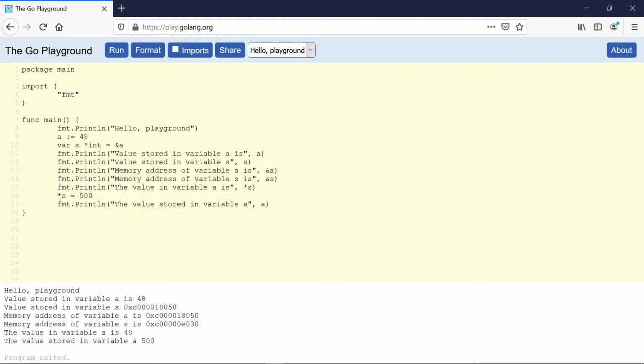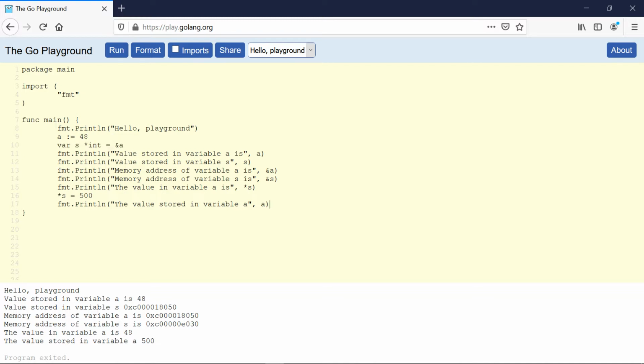In this video, I want to talk to you about creating a pointer to another pointer. Well, that sounds confusing, but we can do that in Golang. A pointer to a pointer is also known as the double pointer, and we create a pointer variable to store the memory address of another variable, but we can even create another pointer variable to store the memory address of a pointer variable. So you can see we have this variable a declared over here, and we have this pointer variable which holds the memory address of this variable a.